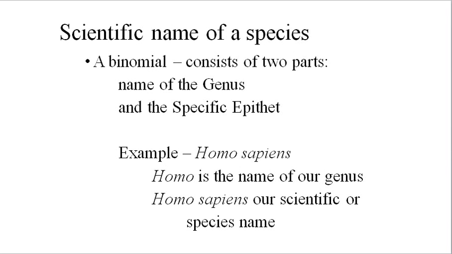The scientific name of a species is used consistently among scientists worldwide. Regardless of where they're from or what language they speak, we all use the same Latinized scientific names. Species names are always binomials, composed of two words. The first name, for example, Homo, is the name of the genus an organism belongs to. The second name, for example, sapiens, is the specific epithet. The scientific binomial for the human species is both words, Homo sapiens.